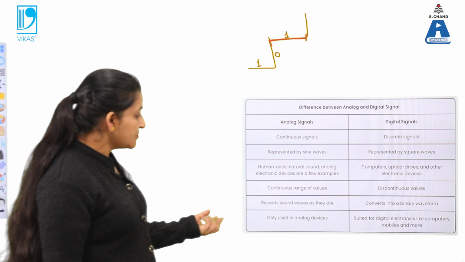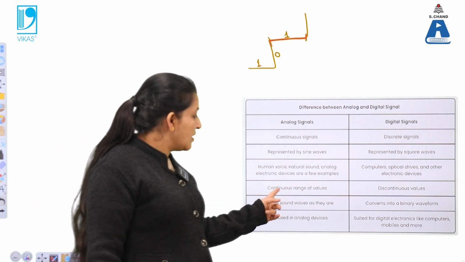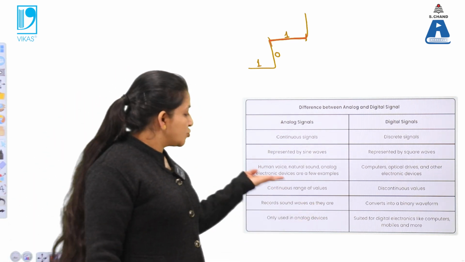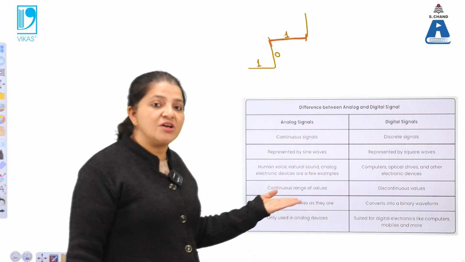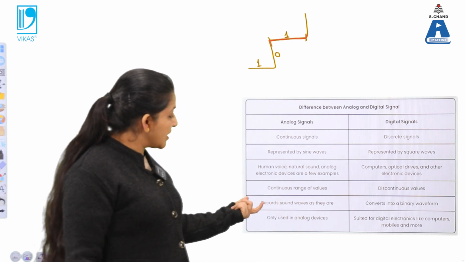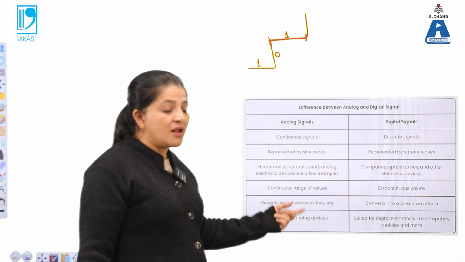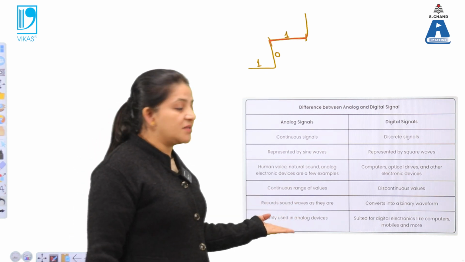Analog signals record sound waves as they are, because no discontinuous signals are obtained. The input value and output value have the same energy range over here. So they will record the sound waves as they are, and originality is maintained in this case.